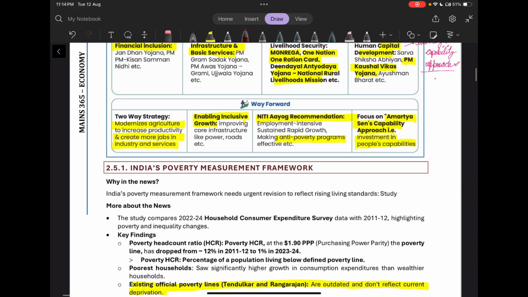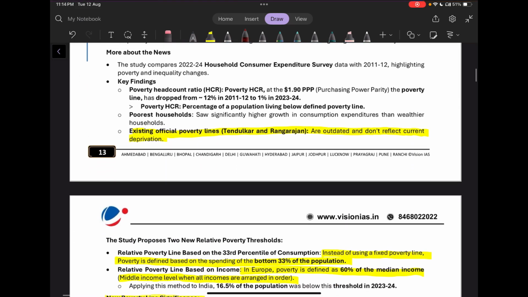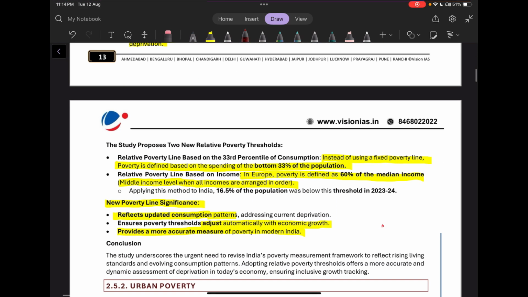So there was a study which said that there is an urgent need for revision of the poverty measurement framework. Now that report also suggested some proposals which could be done.